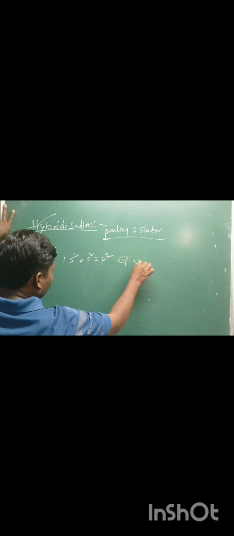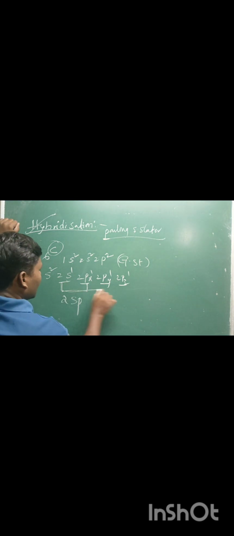Carbon has atomic number 6, electronic configuration 1s2, 2s2, 2p2. This is the ground state electronic configuration. The excited state electronic configuration of carbon is 1s2, 2s1, 2px1, 2py1, 2pz1. Here different atomic orbitals of the same element can intermix and redistribute their energies.